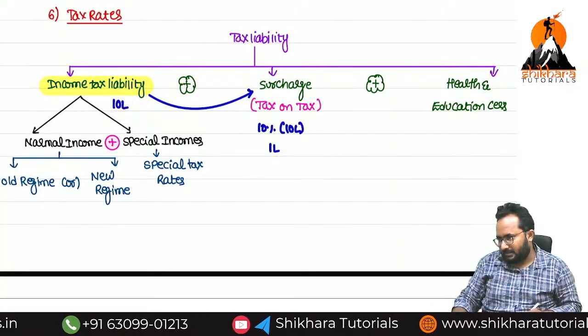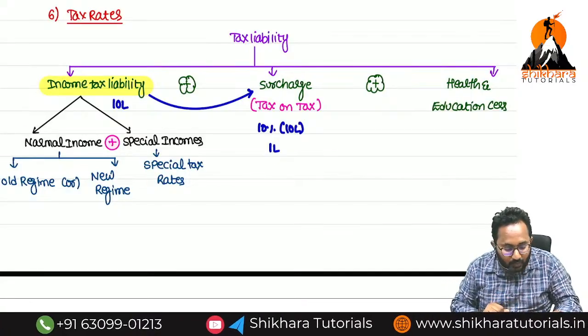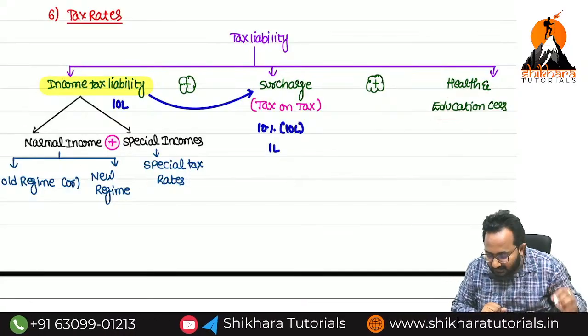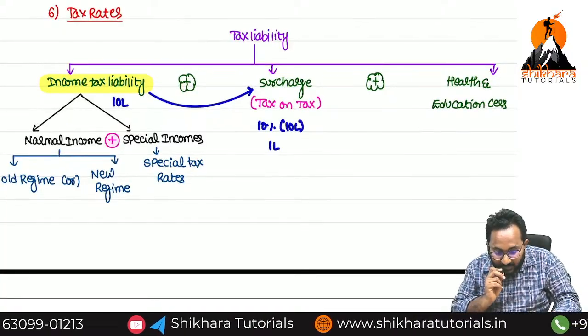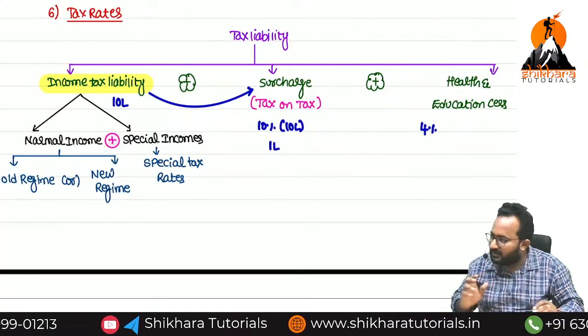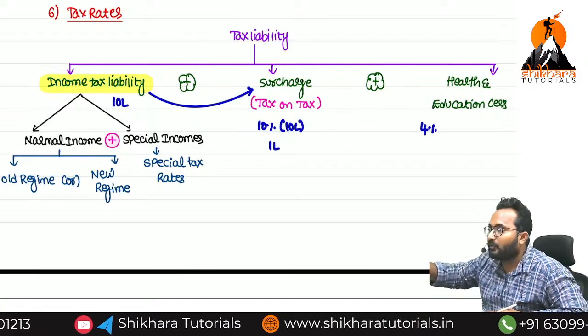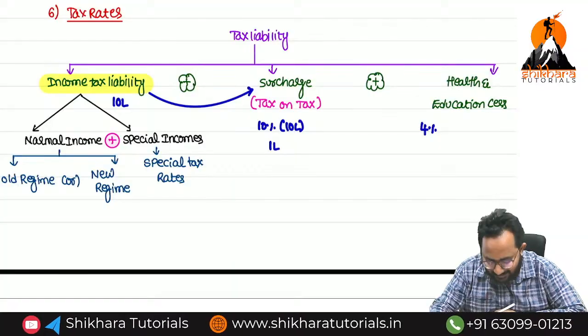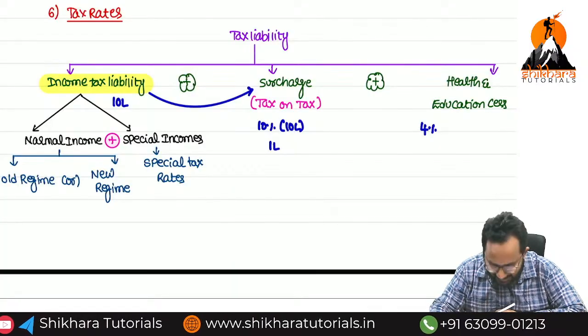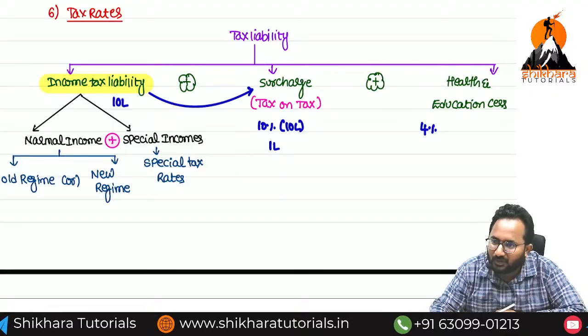11 lakh. Now, sir, how to calculate this health and education cess, ma? Simply, it is a fixed percentage. It will not change. Always how much, ma? 4%. On which amount can we collect? 11 lakh.